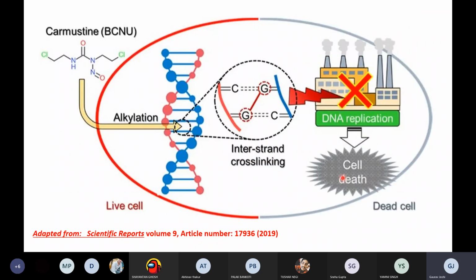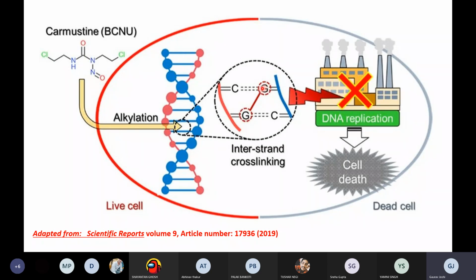See, for example, this is an alkylating agent. What it is doing is forming an inter-strand cross-linking between the two base pairs. For example, the guanine in this case: it is reacting with the N7 position of the guanine and forming a strong covalent bond. This is an inter-strand cross-linking, or covalent bond.